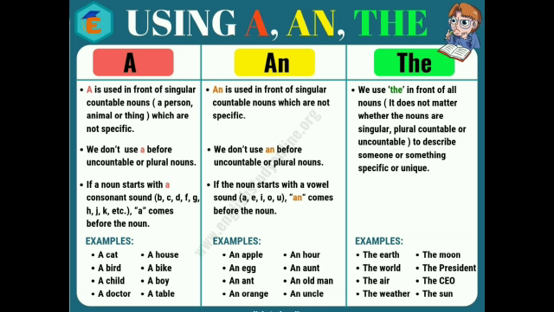Like the world, the moon, the sun. World, moon and sun are unique things. So when we talk about a unique thing, then we use the article the. This is how we can use the articles a, an, and the.